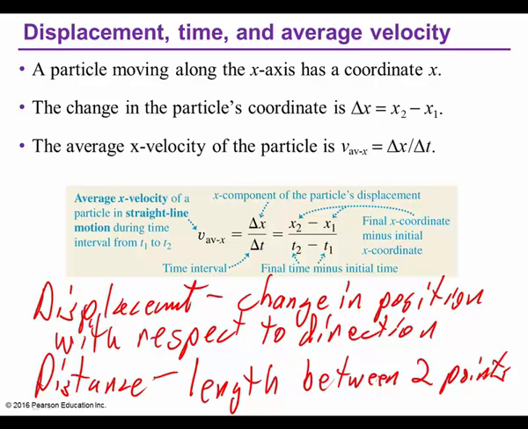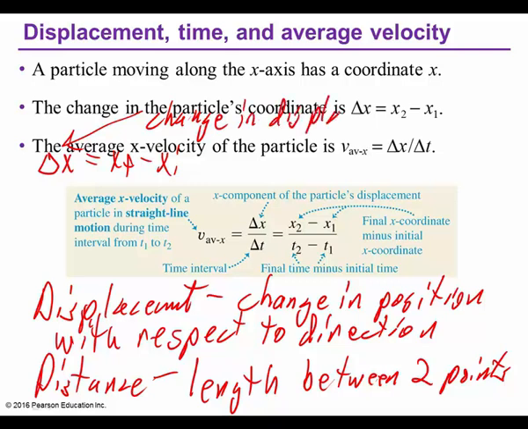I can do this right here, then I want to measure my displacement from here to where I stopped. Never mind all the snaky stuff. So displacement from start to end? Yes. But it's with respect to direction. You've got to throw in a direction. And how do we determine displacement? Mathematically, displacement is delta x equals x final minus x initial. Delta x is change in displacement, and notice it's final minus initial.